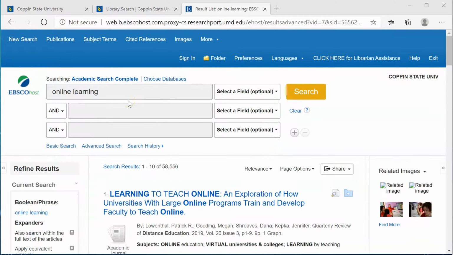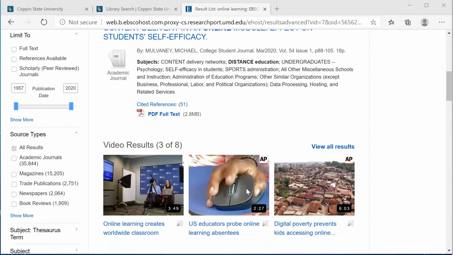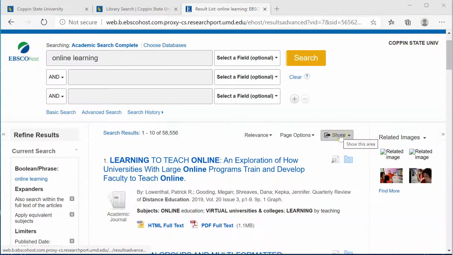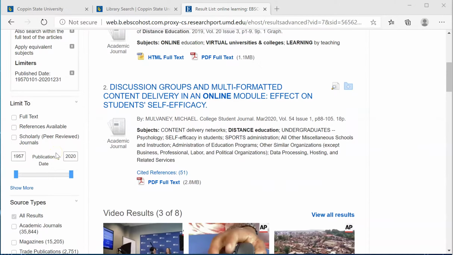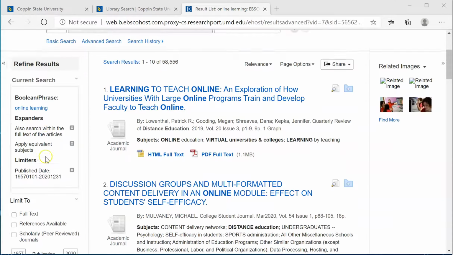On the results screen, there are several features to make note of. First, we see our results that have some relevance to online learning and our original word search. To the right, we have display and share options, and to the left, we have the search options and limiters that will allow us to refine our search results.